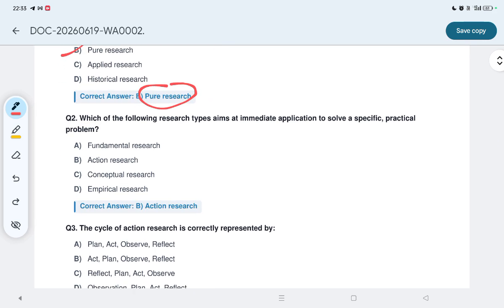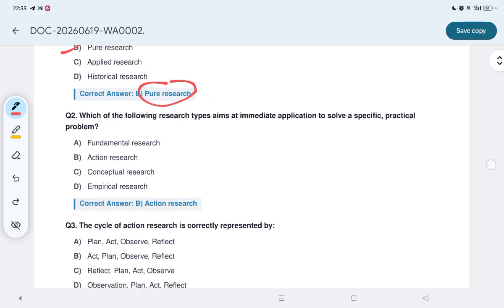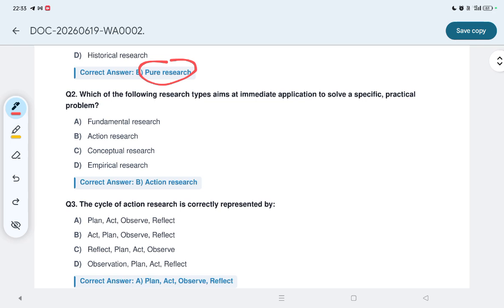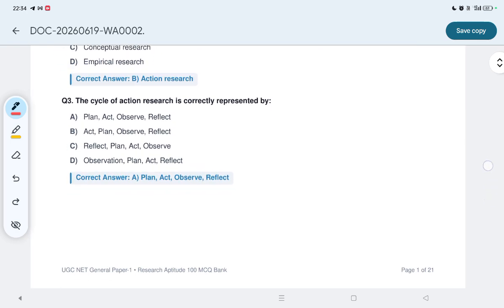Now, which of the following research types aims at immediate application to solve a specific practical problem? Immediate application to solve a specific practical problem is what? This is action research. Remember this, action research. Now, let us see question number 3.